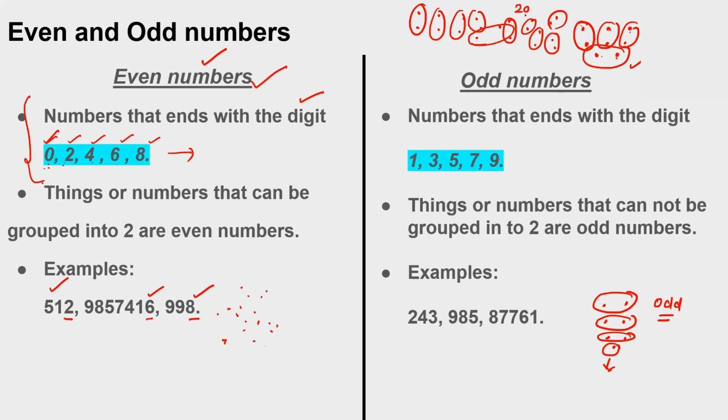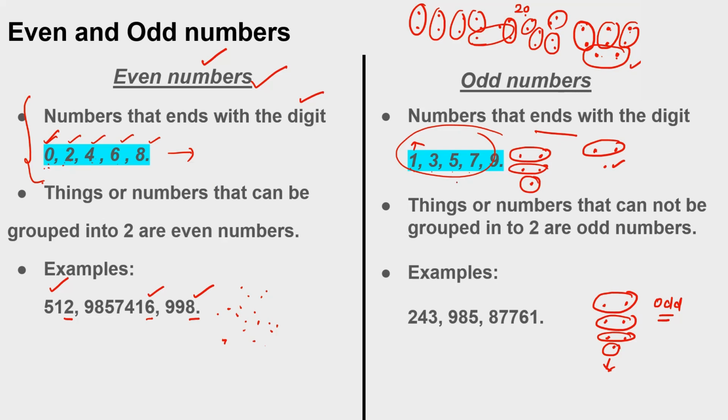Opposite of that, the numbers that end with the digits 1, 3, 5, 7, 9 are the odd numbers, which do not come in pairs. One doesn't make a pair. If I see 3, one pair is there and one dot is left. With 5, one pair, another pair, and one is always left without a pair.